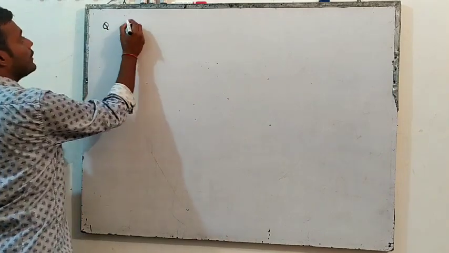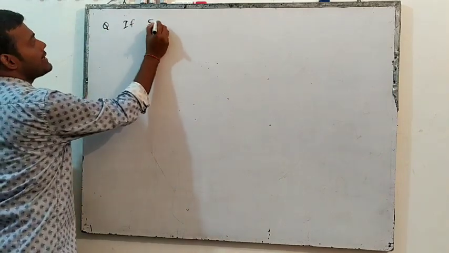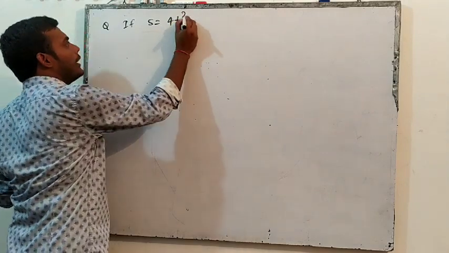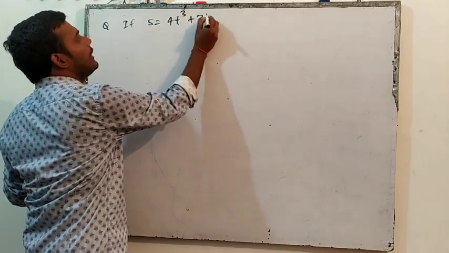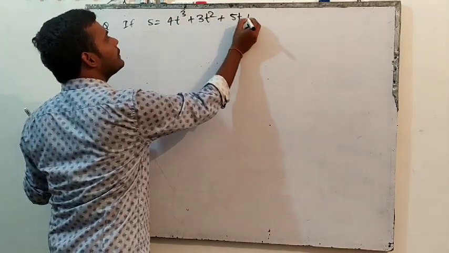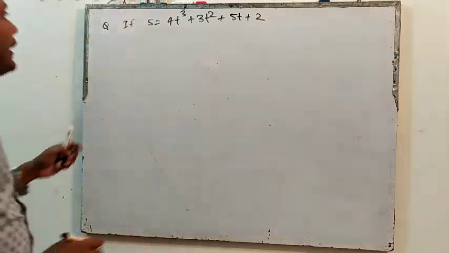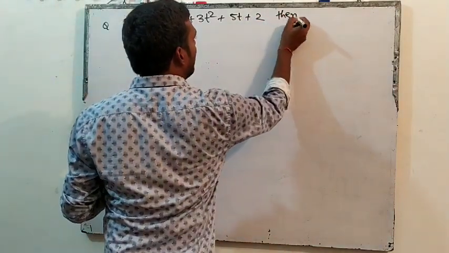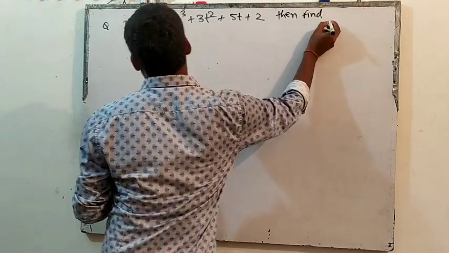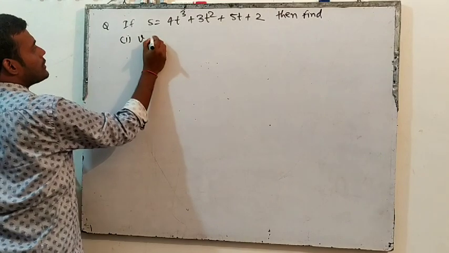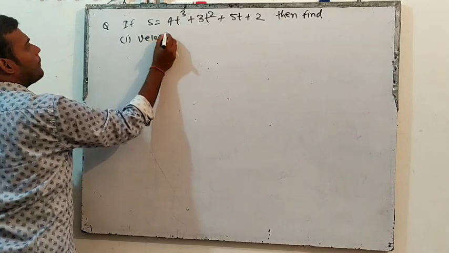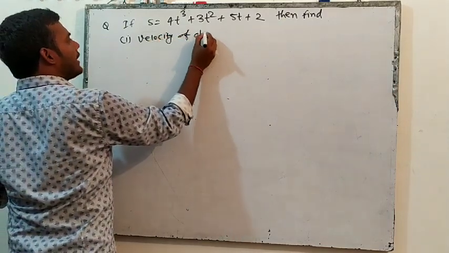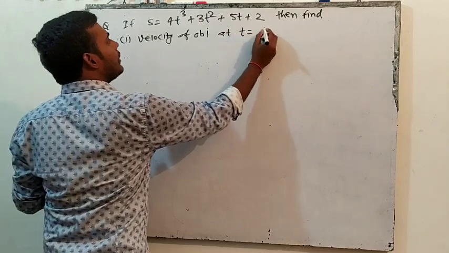Okay, write the question. If S is equal to 4t cube plus 3t square plus 5t plus 2, then find, first question, the velocity of the object at t equal to 2 seconds.